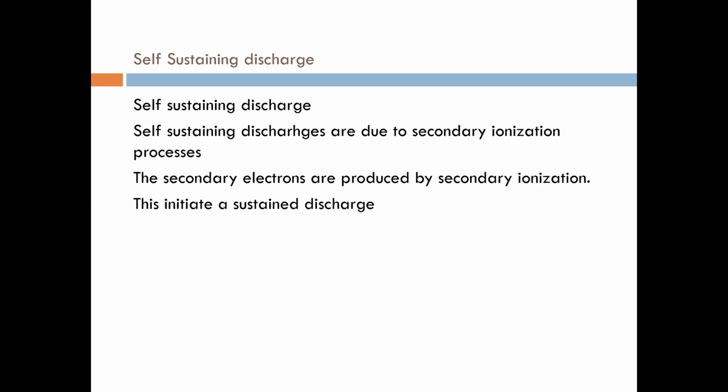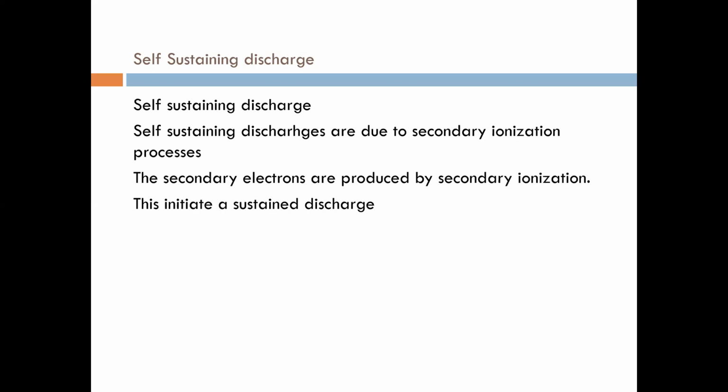If the supply is put on, the cathode will emit electrons. Where will the electrons go? The electrons will go to the anode. The anode is positive and the electrons are negative, so they are attracted toward the anode.